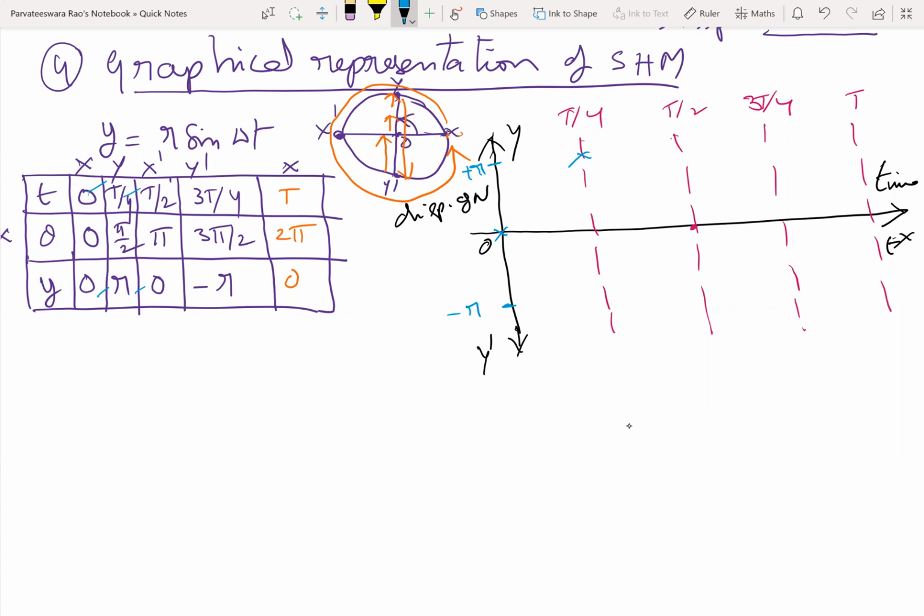For t equal to T by 2, again it is 0. For t equal to 3T by 4, it is minus r. For t equal to T, 0. T by 4 can be shown as pi by 2, pi, 3 pi by 2, 2 pi.